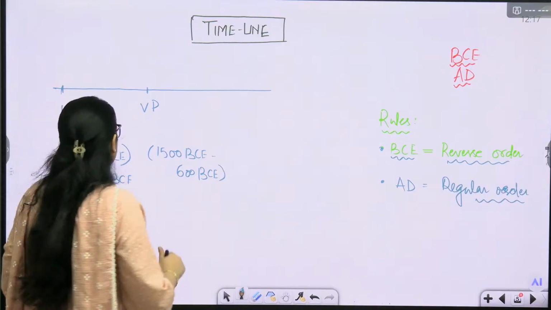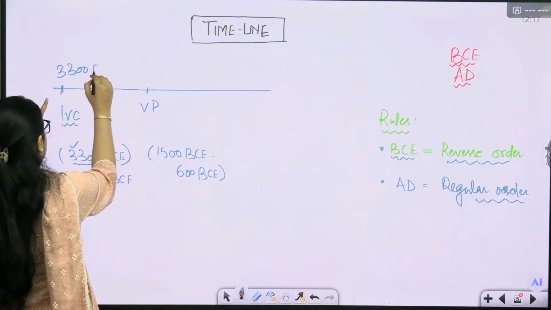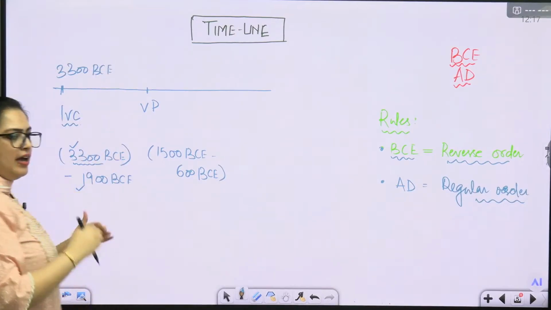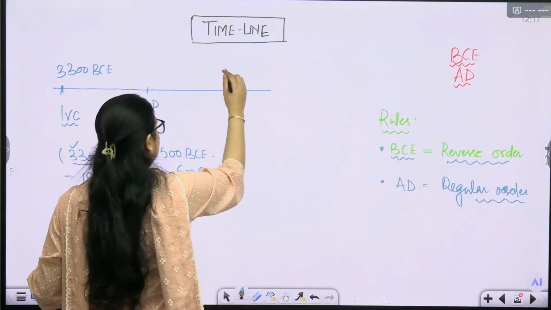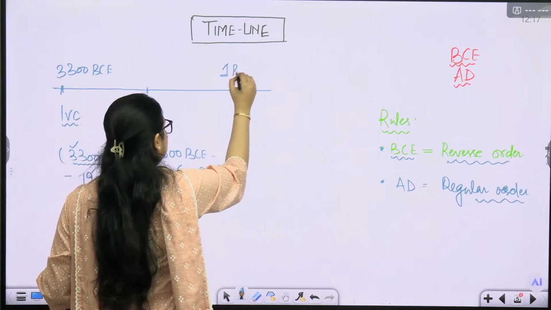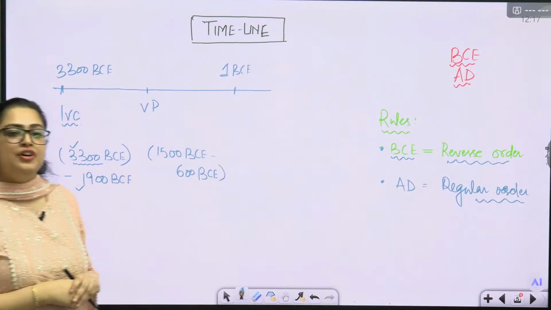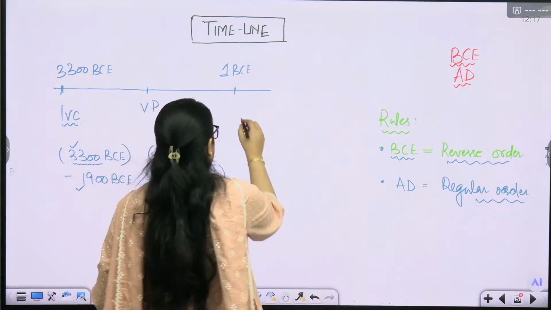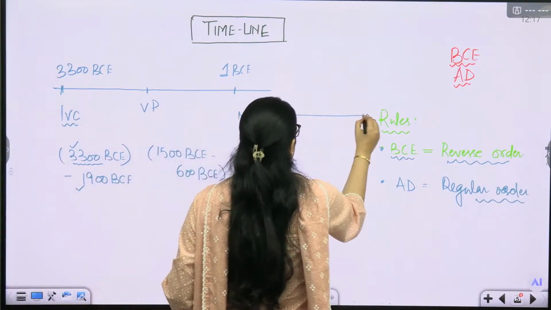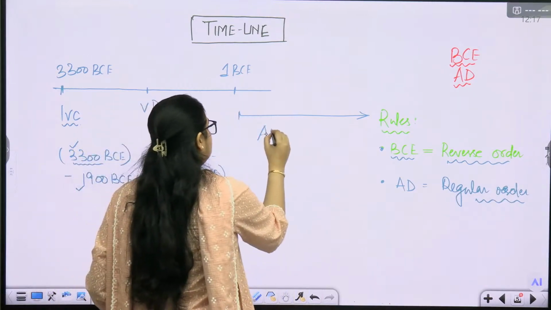Now tell me one thing. From this time period, 3300 BCE, we started our journey. We will go ahead year by year. Somewhere in the time period we will reach first BCE. After first BCE, we are going to switch into AD. As demanded by you, we are switching into AD now. Now tell me, what will be the first year in AD?